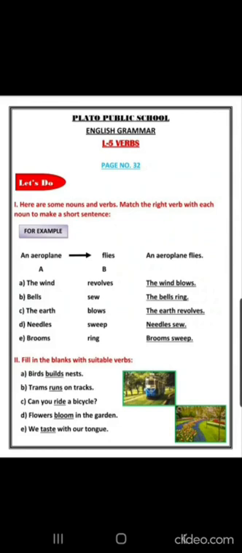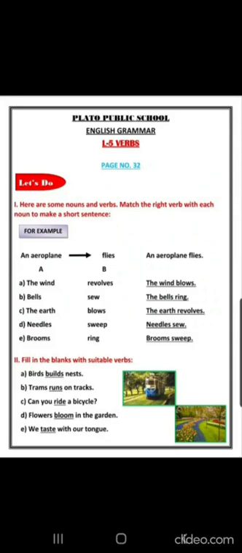Now you have to match the right verb with each noun to make a short sentence. Nouns and verbs are given in two columns, column A and column B. You have to match the right verb with the nouns in column A and write a proper sentence. For example, an aeroplane flies. So the first sentence is the wind. Now what does the wind do? It blows. So the sentence becomes the wind blows.